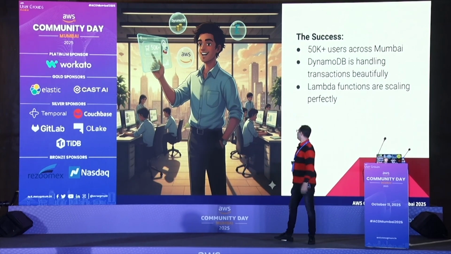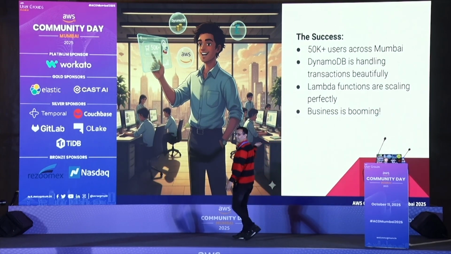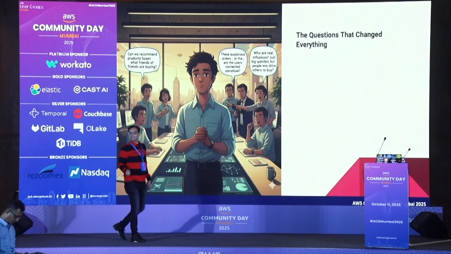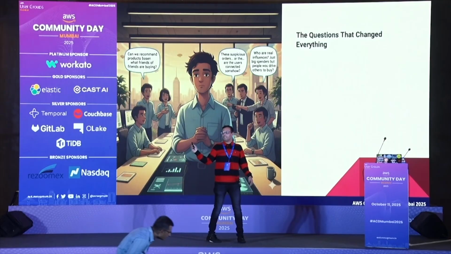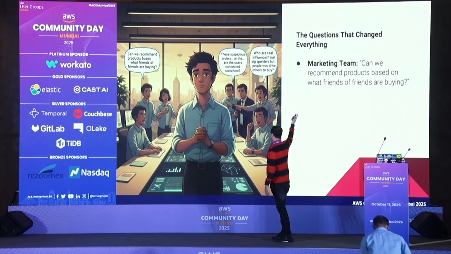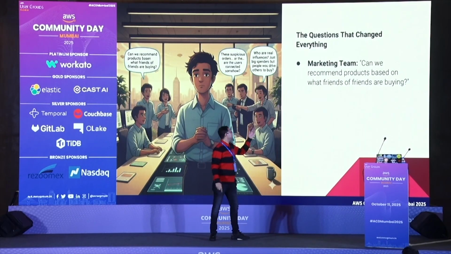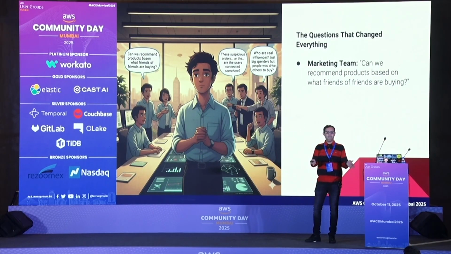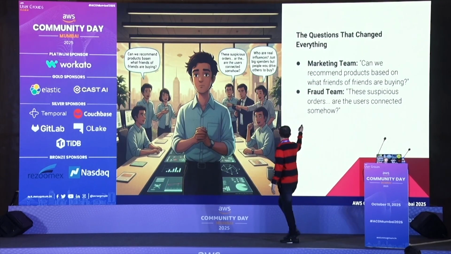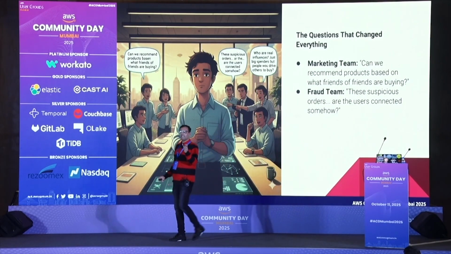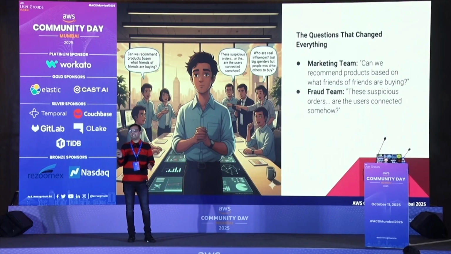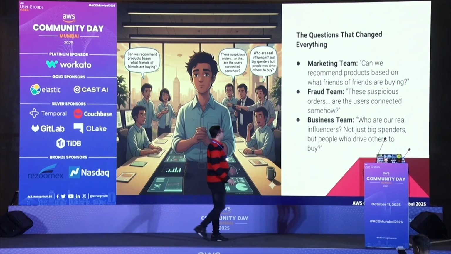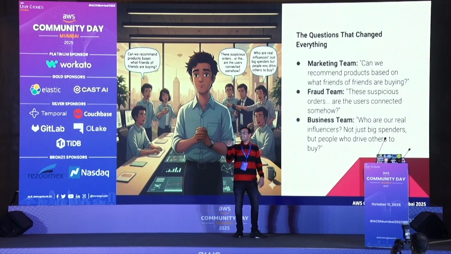Until one fine day, what happened? His business is also booming. But one fine day, this is the problem. The team has grown. He brought in more people, and the marketing people started asking a simple question: can we recommend a product based on friends, with the existing database? Next, the fraud team came in: can we find any fraudulent transactions with the existing tables we have, in SQL or NoSQL database? Then the business team asked, can we see who is the real influencer?